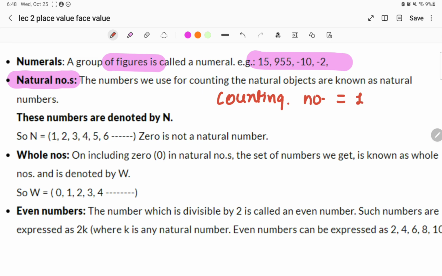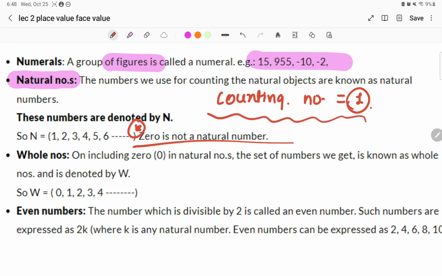Write down each and every point whatever I am telling you in the class, because whatever I am discussing is based upon the previous year question paper. Always remember this: the smallest natural number is 1. 0 is not a natural number.